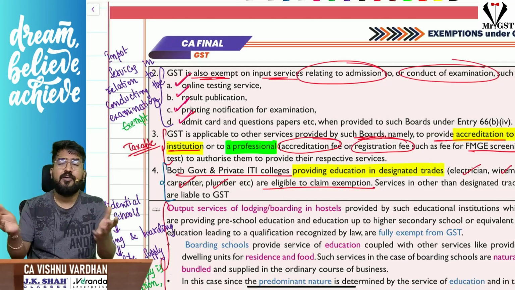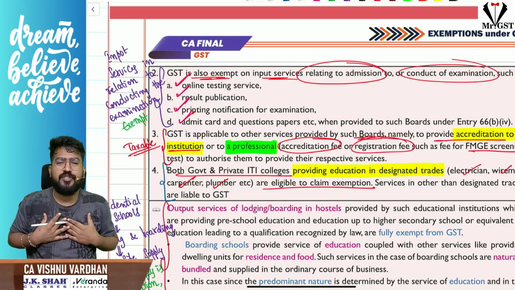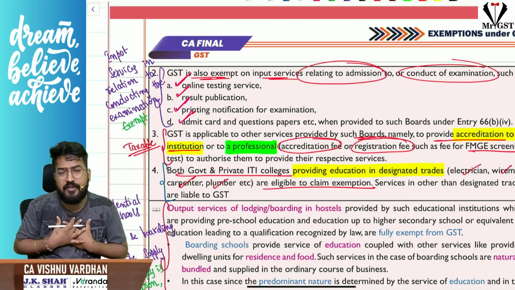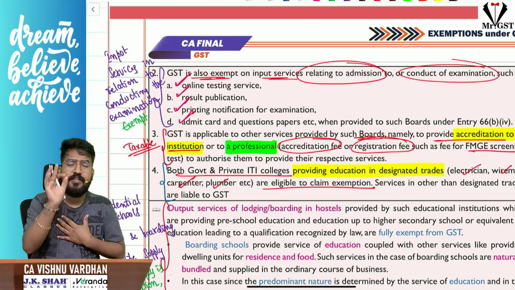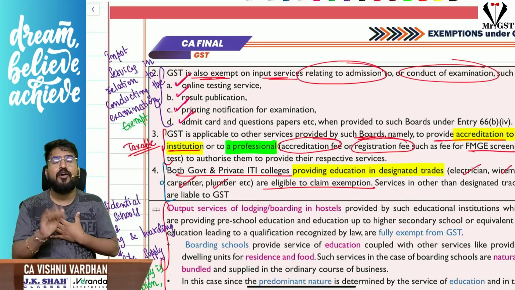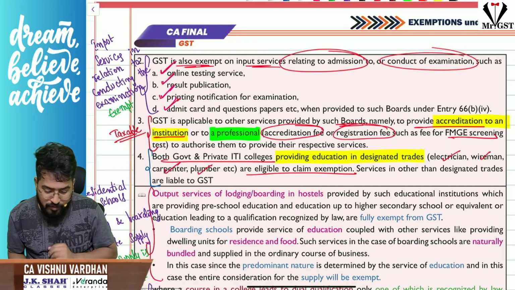Any service which we buy, for what purpose? For conducting the exam. Sir, I am an education institution, I am EA1, EA2, EA3. What is that I am doing? I am taking services. What are the services I am taking? Any service which is in relation to admission or conduct of examination, those services are exempt under GST. So please be careful there.